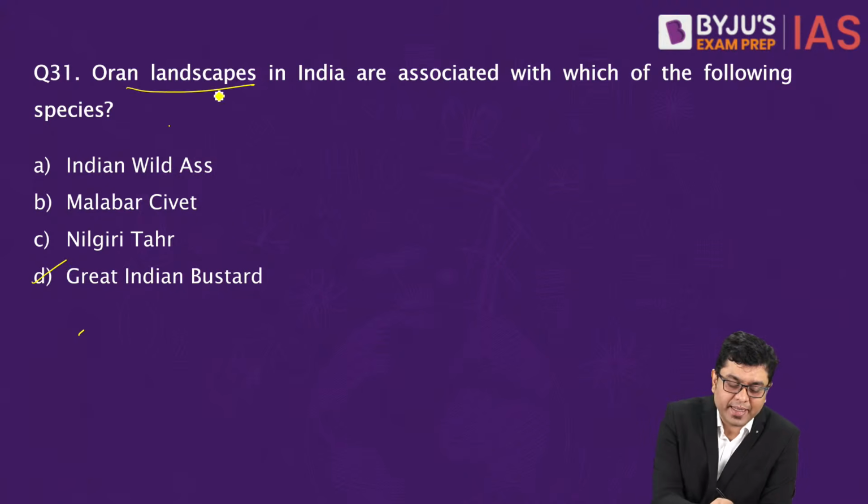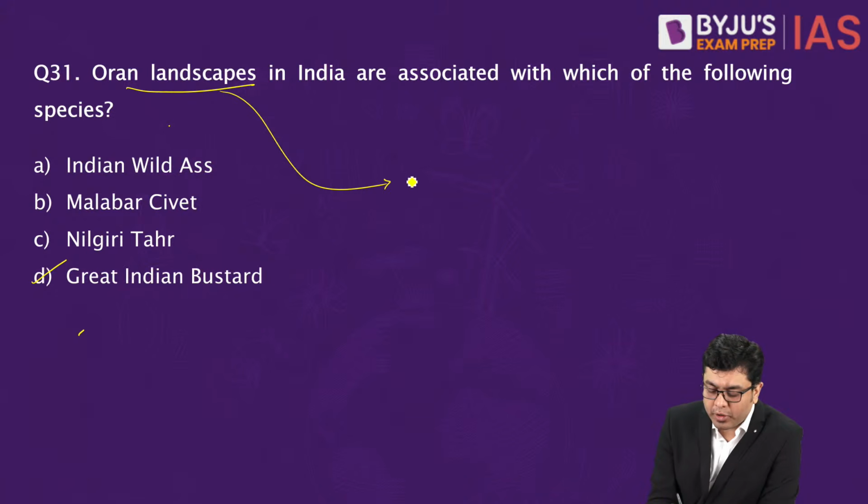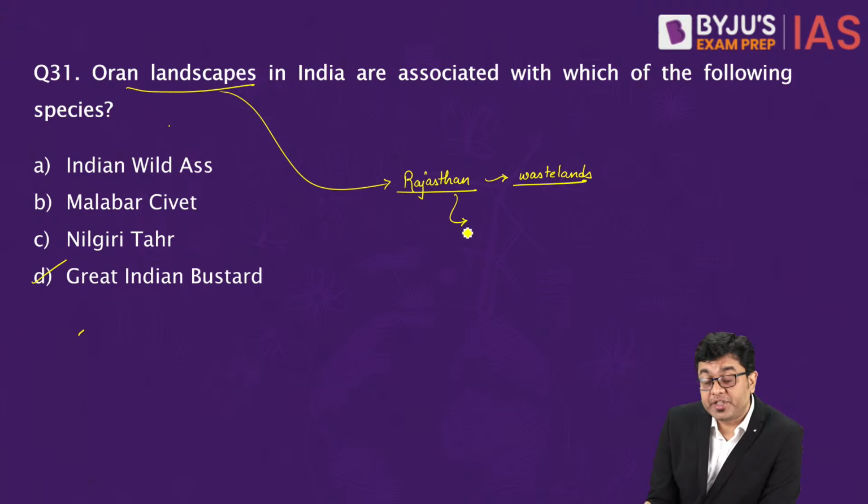So Oran landscape is to be found in the region of Rajasthan. These are the very famous wastelands. Now in these areas you'll find a significant population of Great Indian bustard, which is endangered, and here in these wastelands you have electricity and electrical power lines.